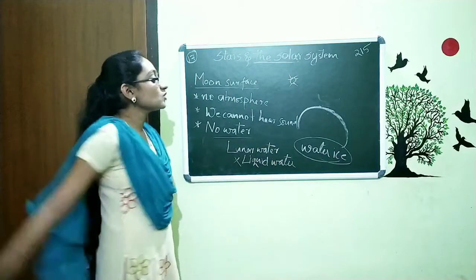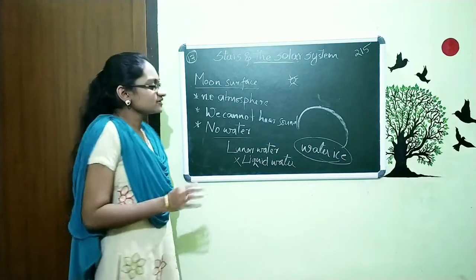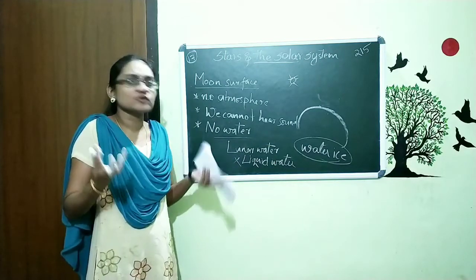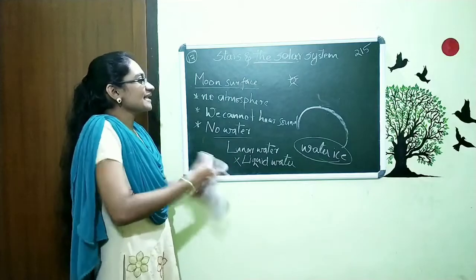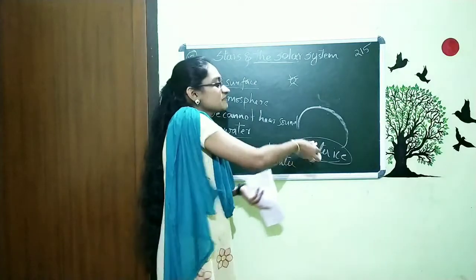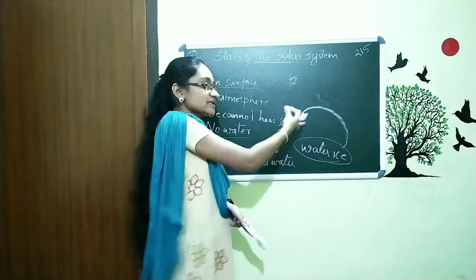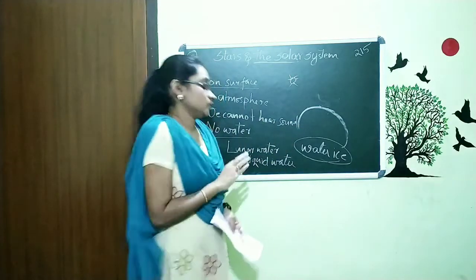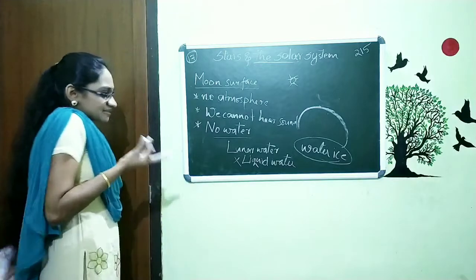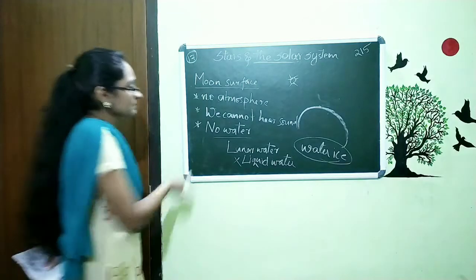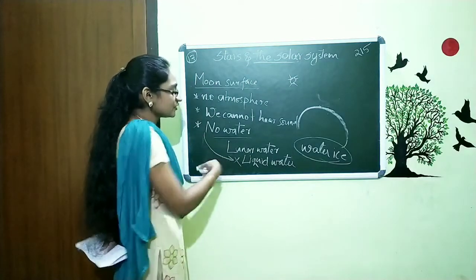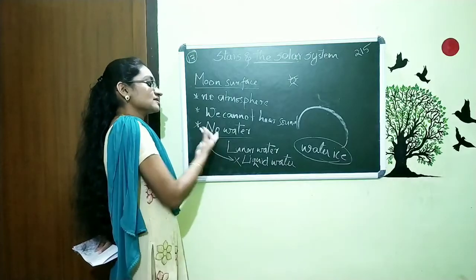Actually it is in the form of water ice, and also has certain water vapors, but with the high temperature and all, these water vapors are just escaping from the atmosphere of the moon. We know there is no atmosphere on the moon. So by considering that there is no liquid water, they are just thinking that there is no water.